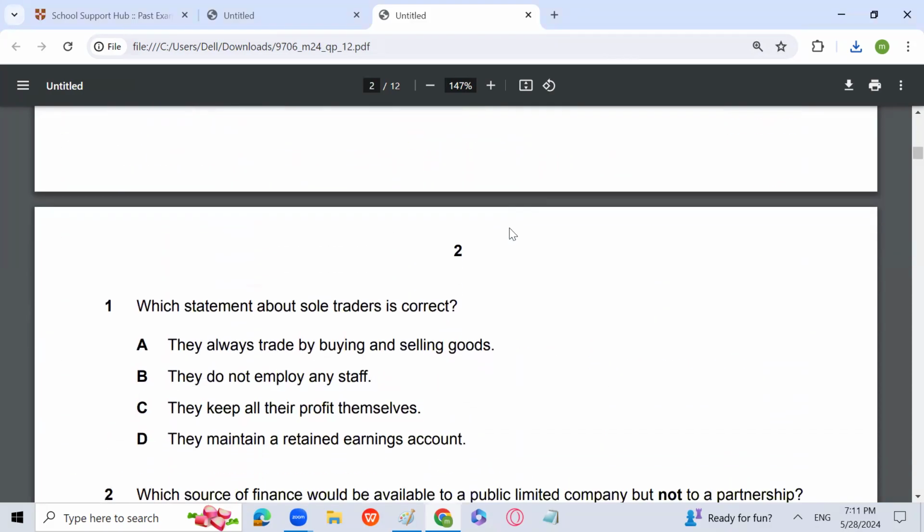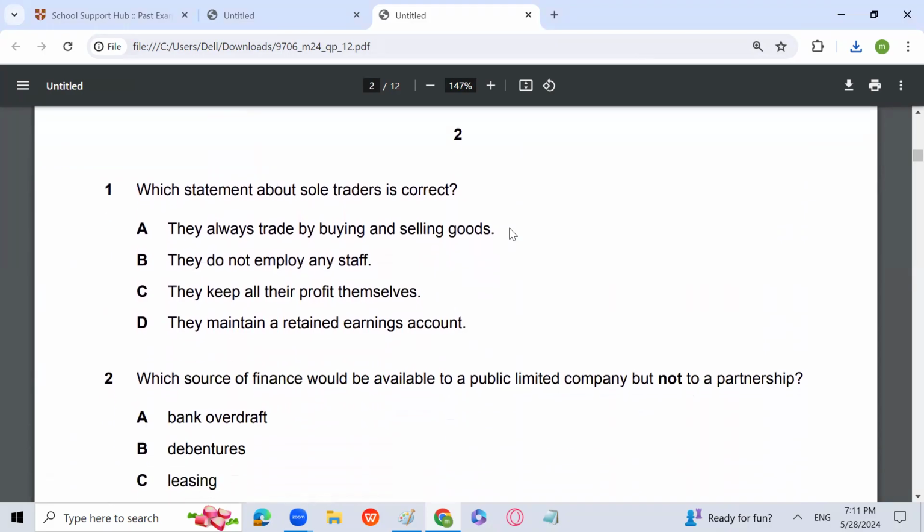The first MCQ: which statement about a sole trader is correct? They always trade by buying and selling goods. They do not employ any staff. They keep all their profit themselves. They maintain a retained earnings account.